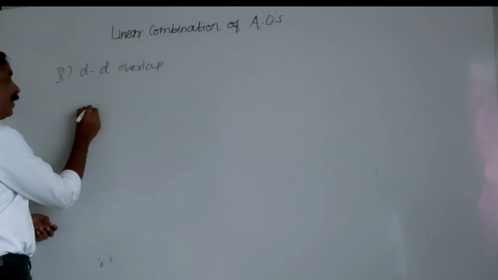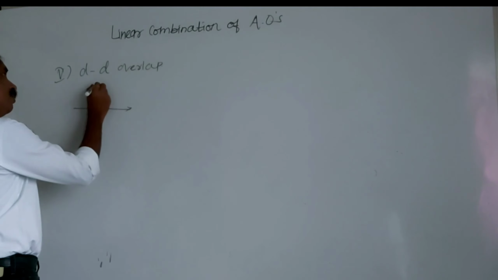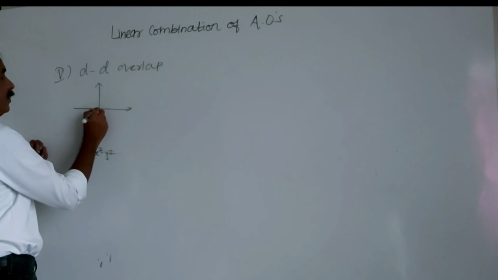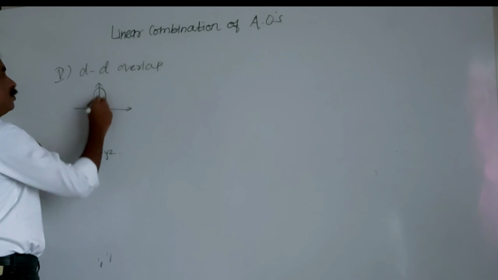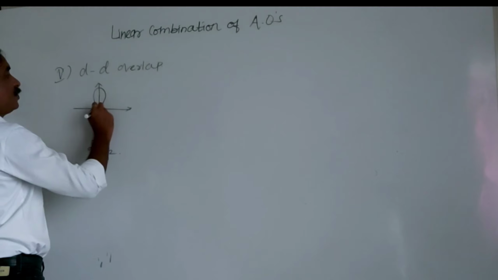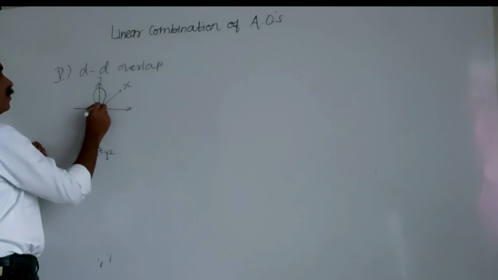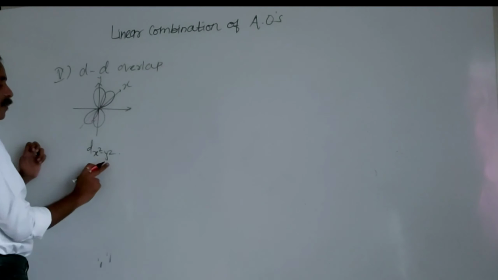For this, I will take dx square minus y square of the first. Suppose this is the y axis, this is the x axis. This is dx square minus y square of the first.